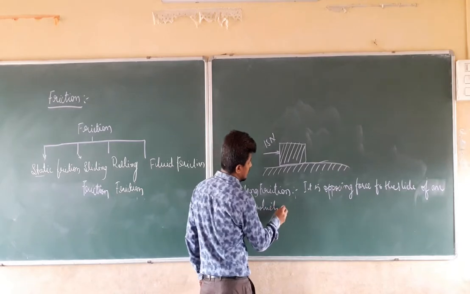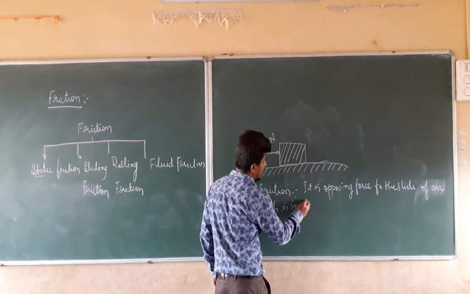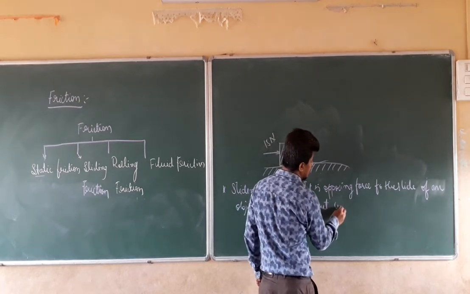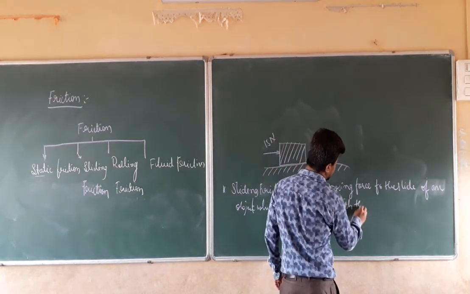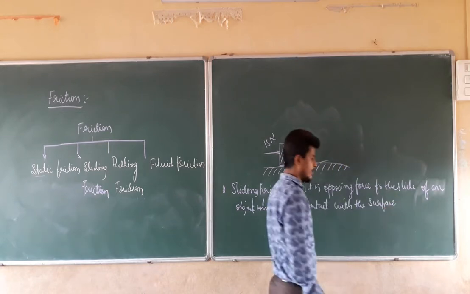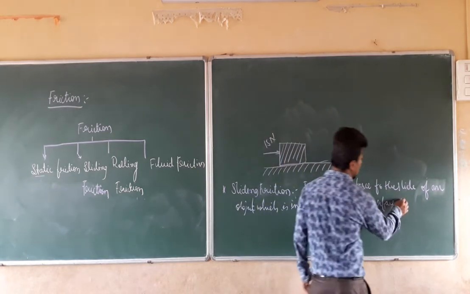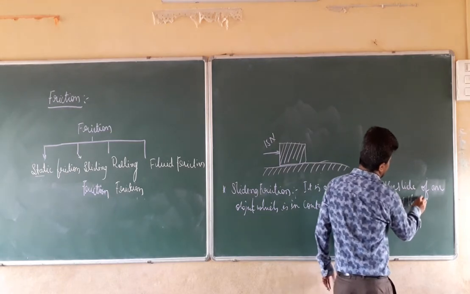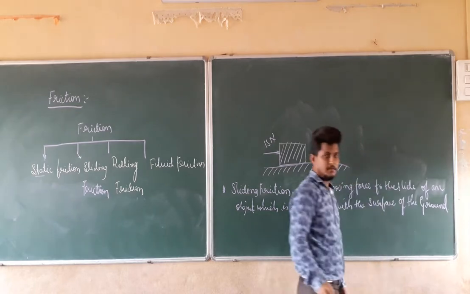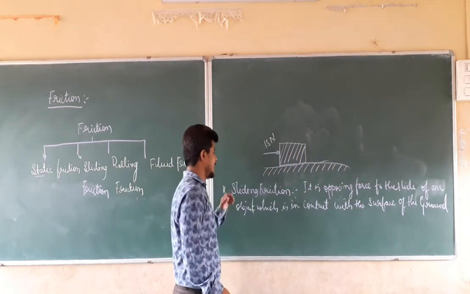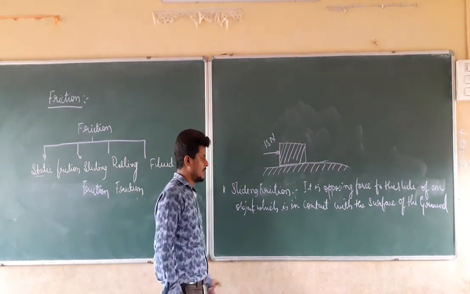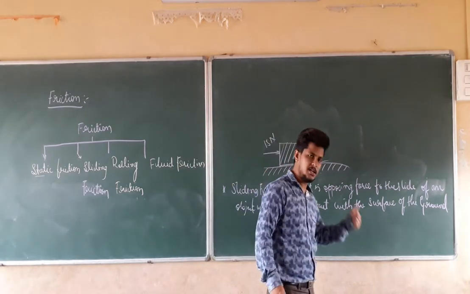Sliding friction is nothing but the opposing force to the slide of an object which is in contact with the surface of the ground.